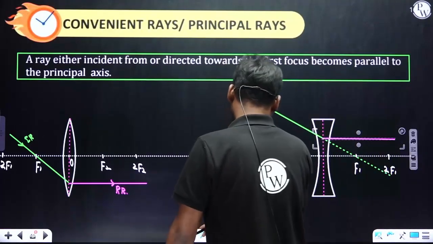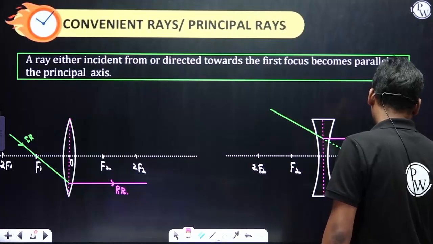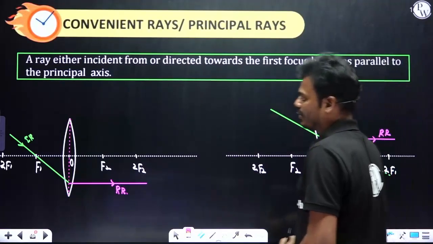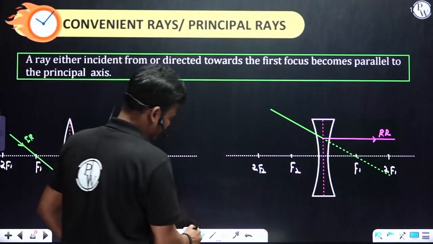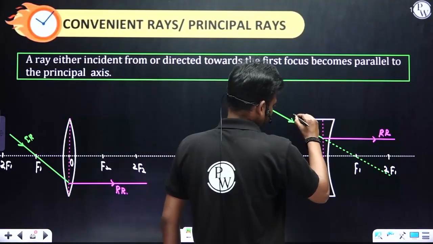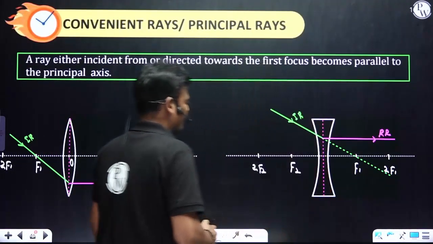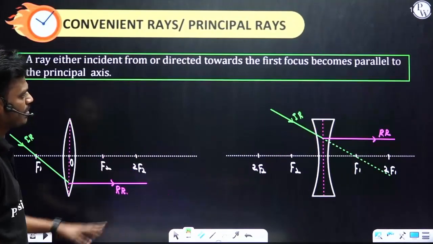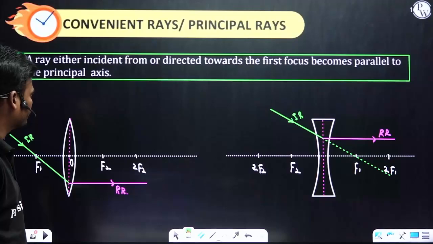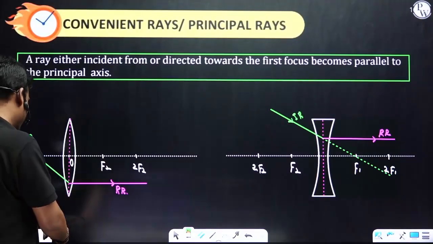Fine. So this is the refracted ray. Got it? So you see, this is the incident ray. Ulta. That's all.